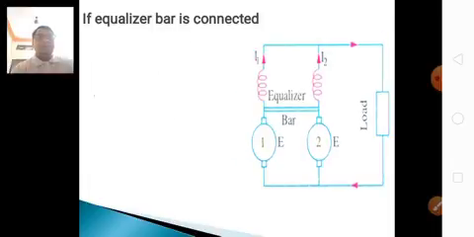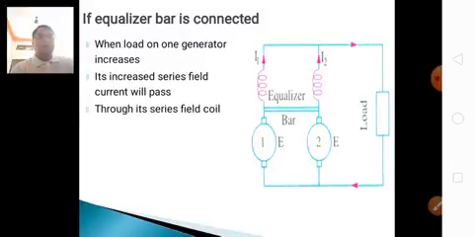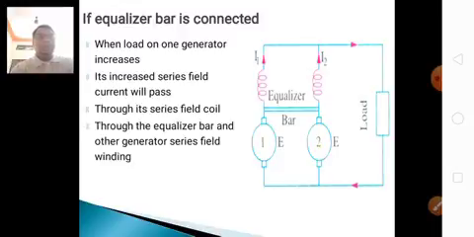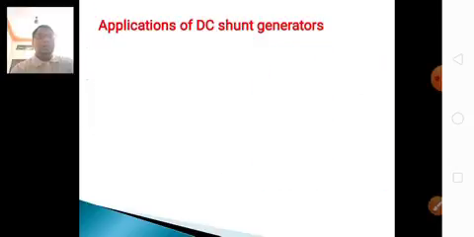If the equalizer bar is not connected, when the load on one generator increases, its series field current increases. Through the series field coil, the equalizer bar, and the generator connected in series field winding, when the current increases, the second generator also carries current, and both generators are connected similarly.